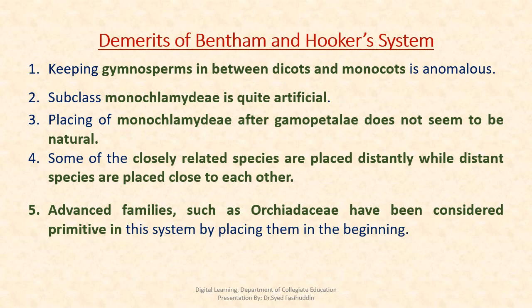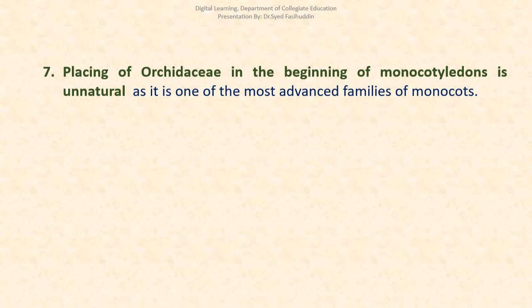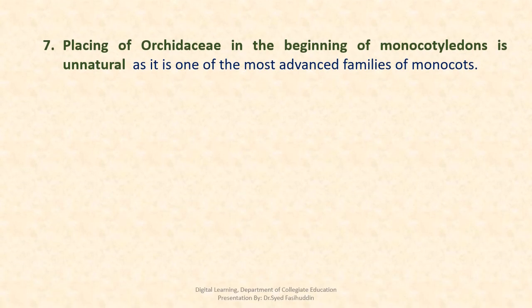Advanced families such as Orchidaceae have been considered primitive in the system by placing them in the beginning. Similarly, placing of Orchidaceae in the beginning of the monocotyledons is unnatural as it is one of the most advanced families of monocots.